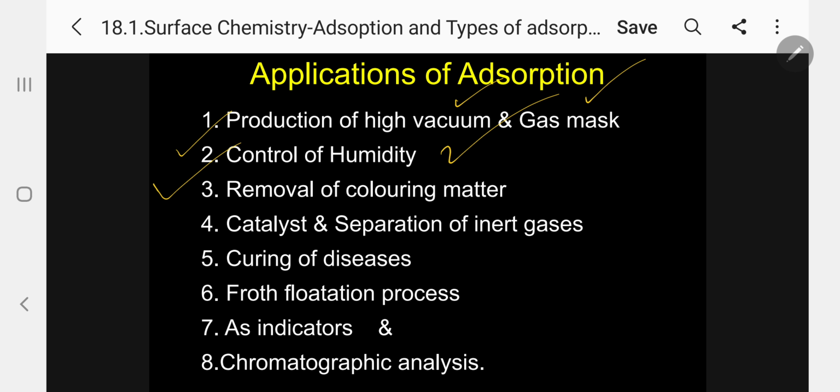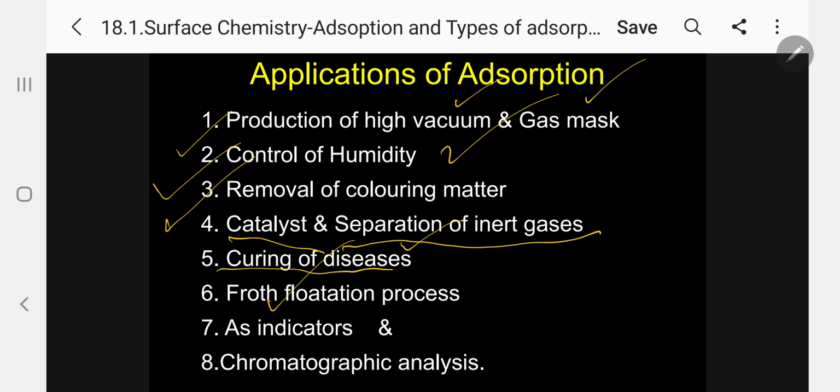Normally, in the manufacture of sugar, we are using this. Animal charcoal is normally used to remove the coloring matter. Generally, adsorption techniques are used as catalysts. Kindly follow. Adsorbent used as a catalyst. Separation of inert gases can be done by the adsorption technique. Then, curing of diseases. In some diseases, the medicine will be adsorbed over the organ and slowly cure the disease.